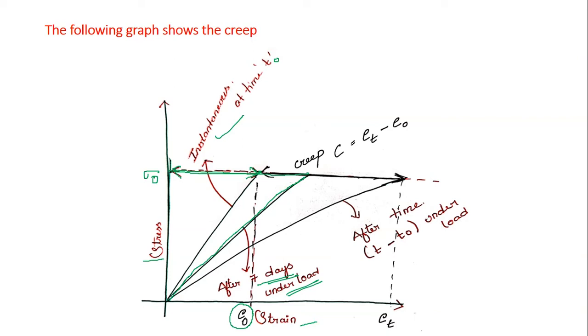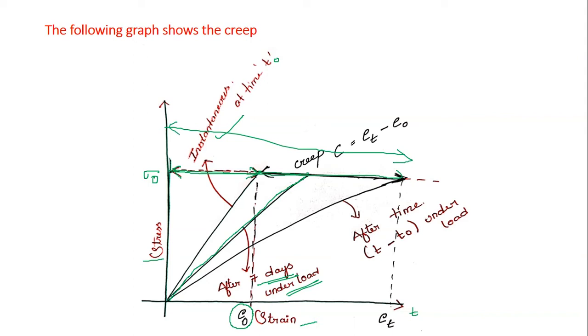But if we leave that same amount of load or stress on the concrete for a time period t, days or years, then after time t, this is the total strain.